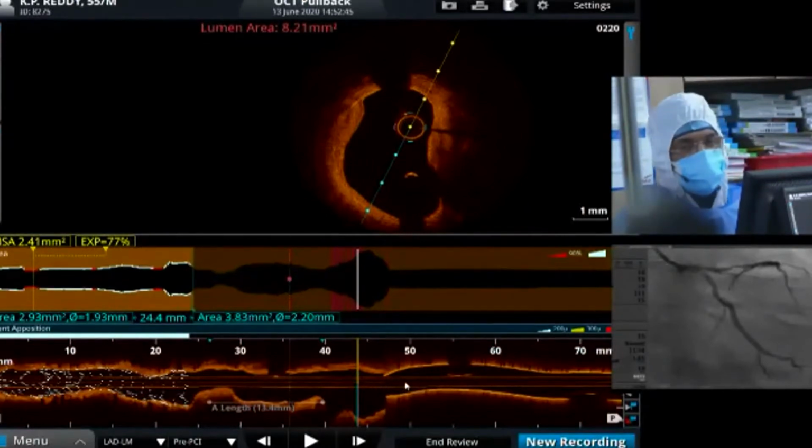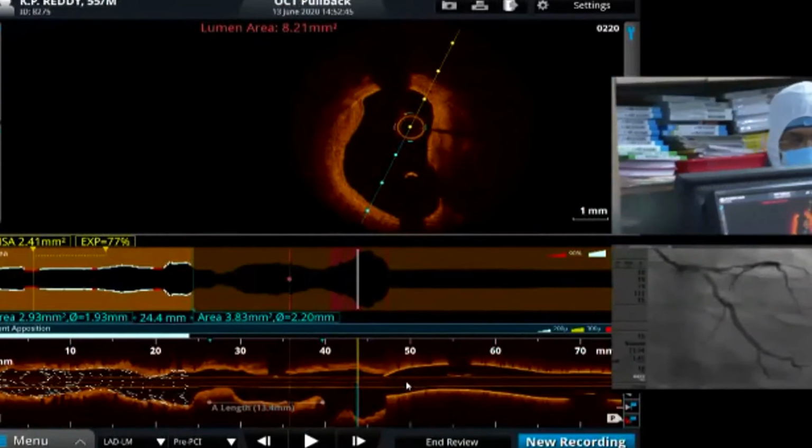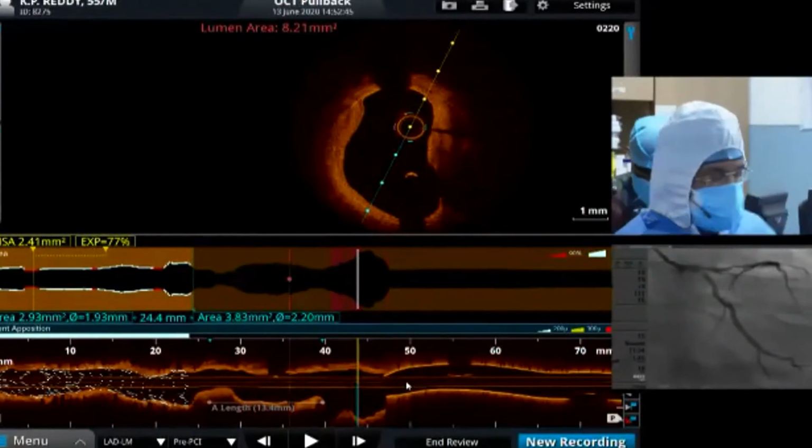So here now we have already implanted the stent. I'll show the angiogram views. Go to the angiogram views. Go to the next.